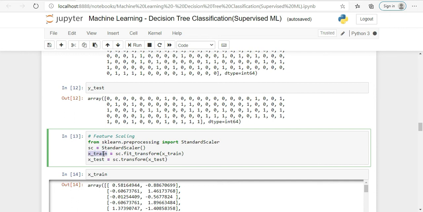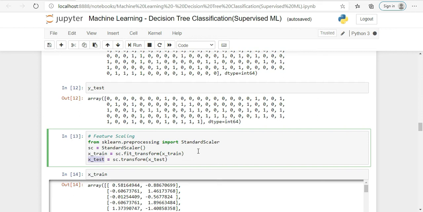So the value which we have extracted of x_train we have to fit and transform. So sc.fit_transform of whole x_train, it will first fit these values and then transform. After transforming it, it will store into the same variable. Similarly we'll do it for x_test, StandardScaler.transform x_test, and we are storing in the same variable.